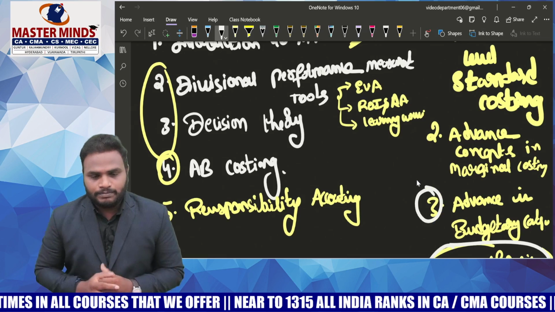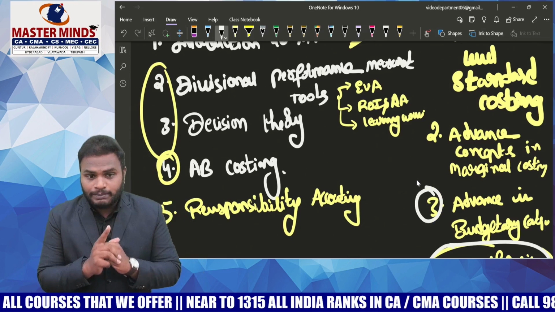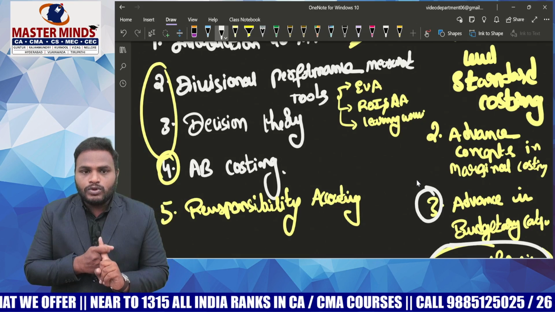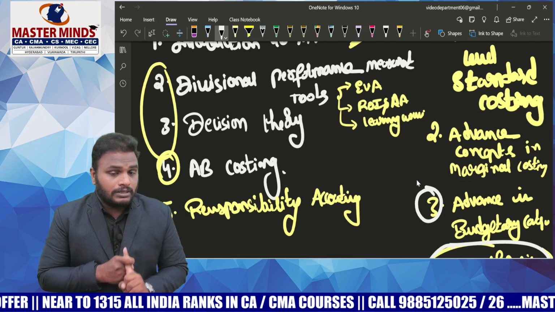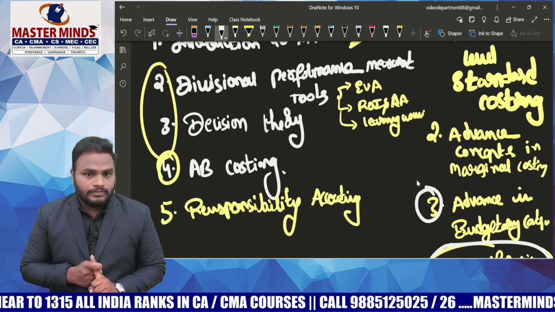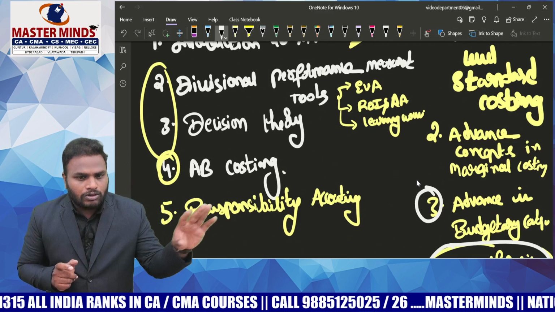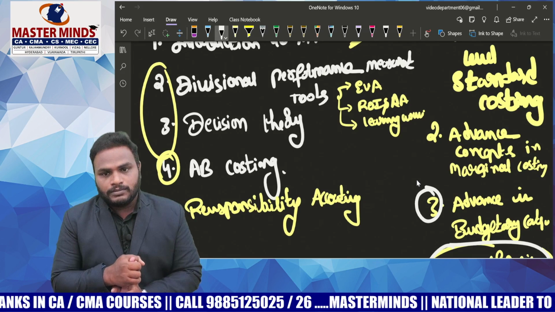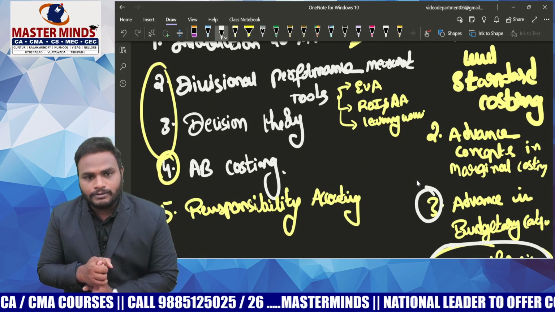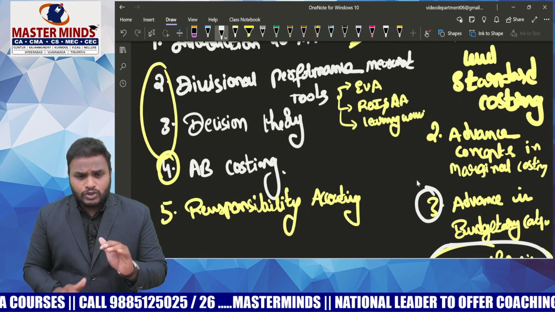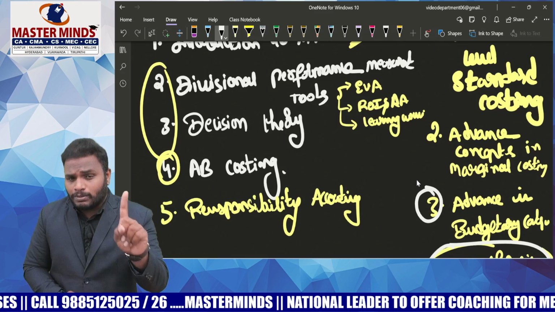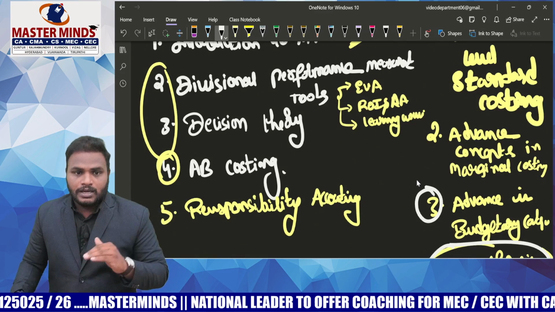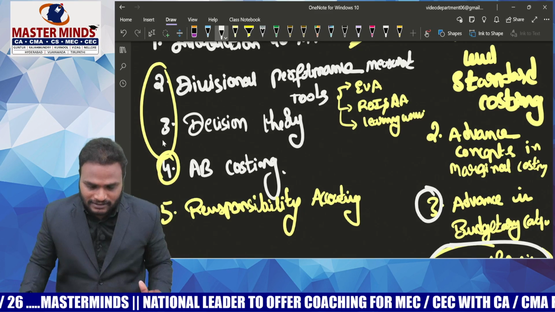Then come to budgetary control. This is one of the easiest chapters. Please practice production budget, cash budget, sales budget. Give more importance to the production budget and raw material purchase budget. The format is the same for all the problems. Production budget, raw material purchase budget, manpower requirement budget. Also there is one problem on master budget. Please practice that problem also. After completion of these 4 problems, come to standard costing.